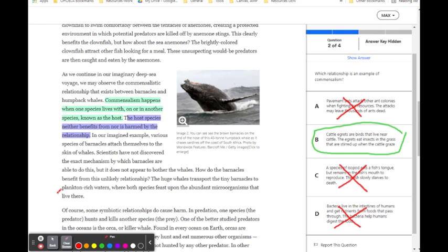This should help you get started on this article and quiz. Let me know if you have a question.